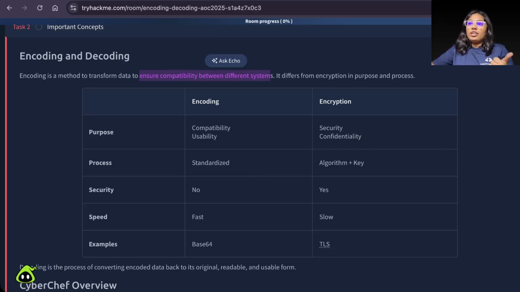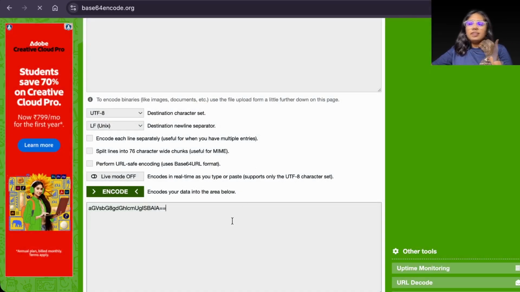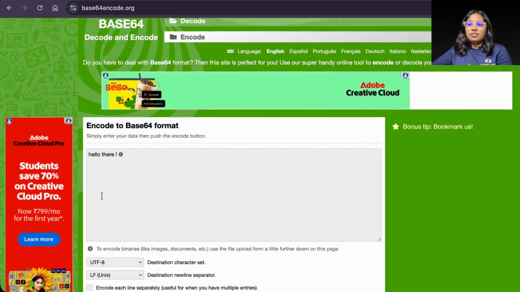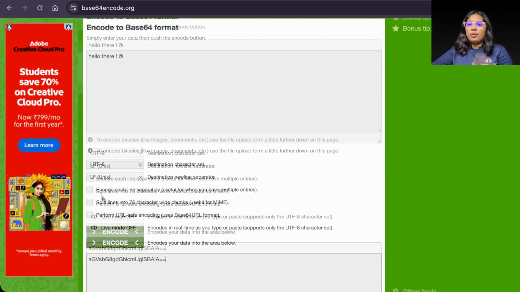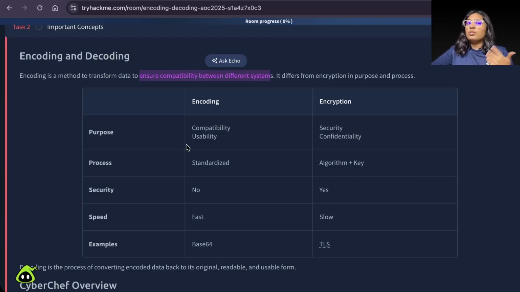Now, when you do this encoding and decoding, anyone can decode your data, whatever information is flying around. That is why it is not secure. The aim of encoding and decoding is not to secure, but to ensure that things do not break while they are traveling. Process: standardized. Process: algorithm plus key.